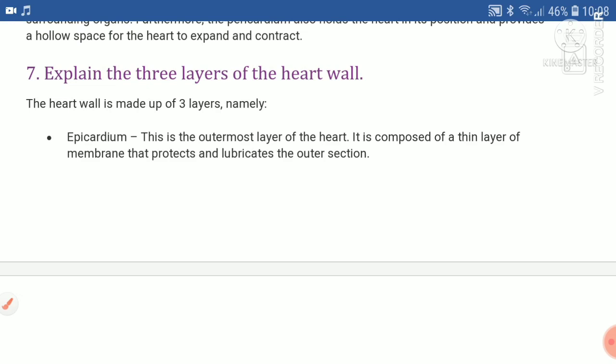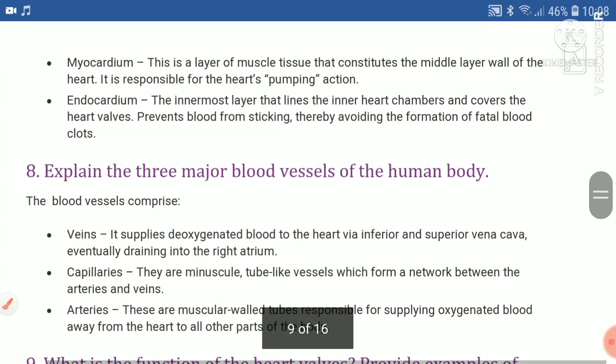Explain the 3 layers of the heart wall. The heart wall is made of 3 layers, namely epicardium. This is the outermost layer of the heart. It is composed of a thin layer of membrane that protects and lubricates the outer section. Myocardium. This is a layer of muscle tissue that constitutes the middle layer wall of the heart. It is responsible for the heart's pumping action. Endocardium. The innermost layer that lines the inner heart chambers and covers the heart valves prevents blood from sticking, thereby avoiding the formation of fatal blood clots.